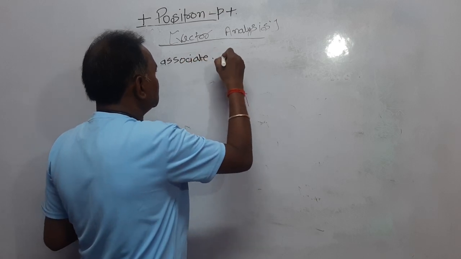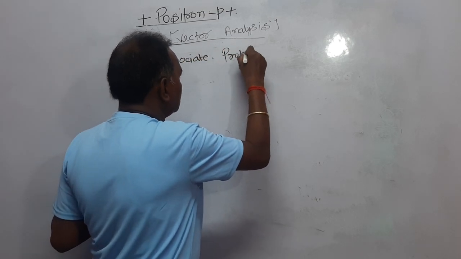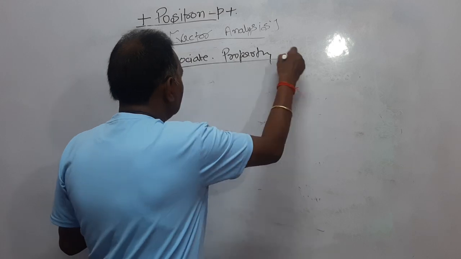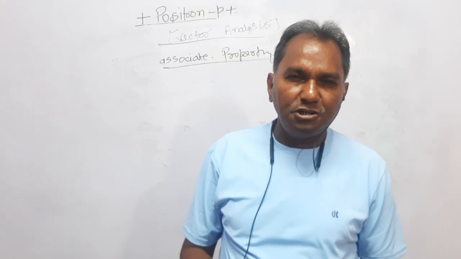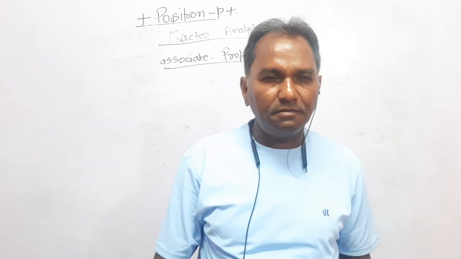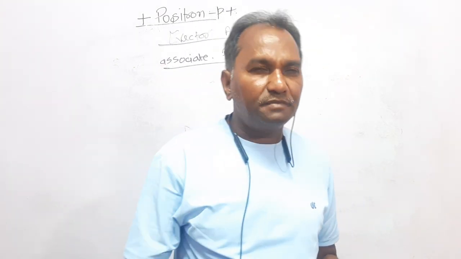Another important property is the associative property. You can prove this. What is the associative property? We have proved that the law of addition of two vectors is commutative. The two vectors A and B, if the angle between them is theta, then the magnitude of the resultant R is equal to under root A square plus B square plus 2AB cos theta.